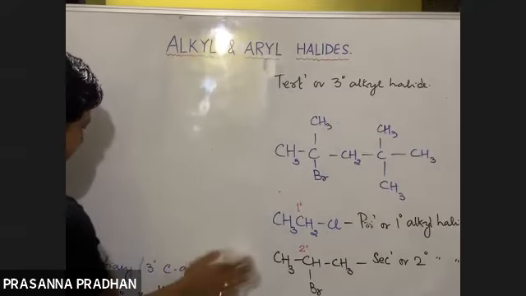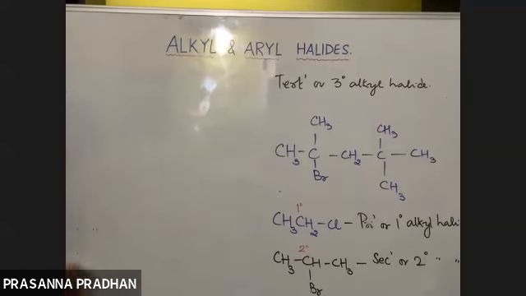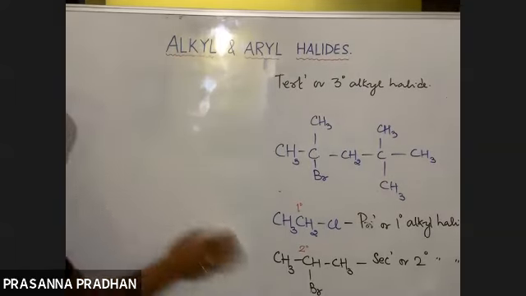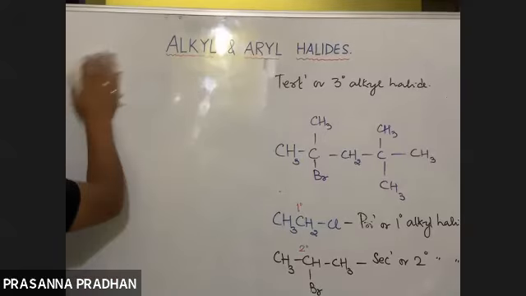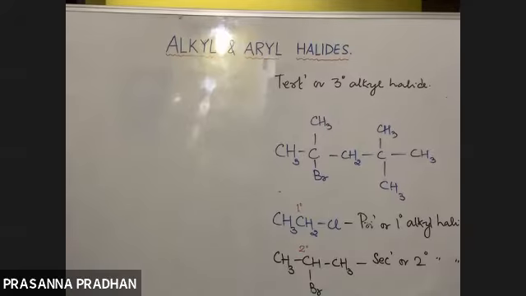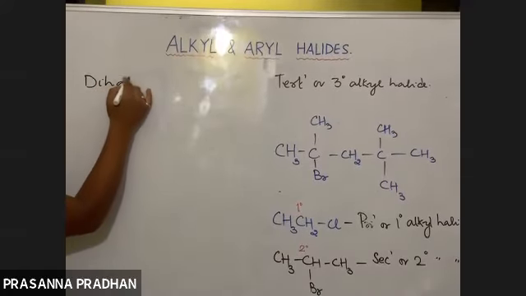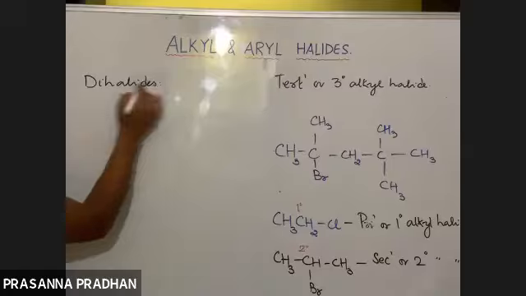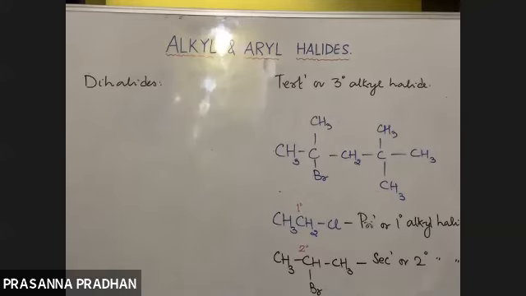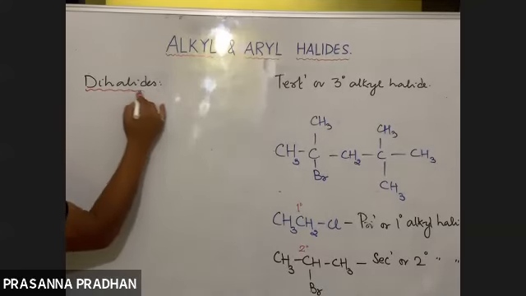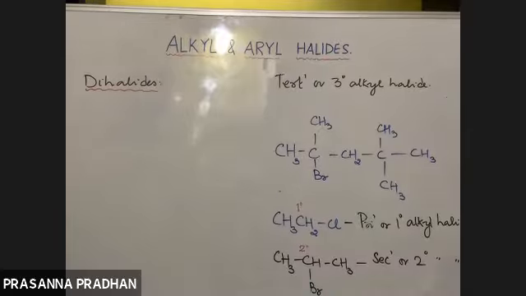Now, let us discuss the types of dihalides. As the name suggests, what do you mean by a dihalide? If two halogens are present, then it is known as a dihalide.